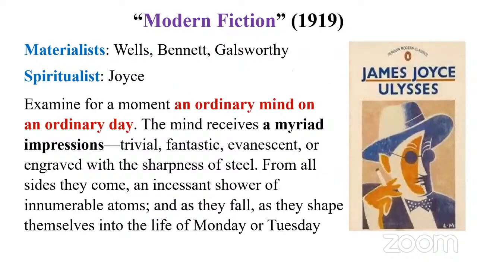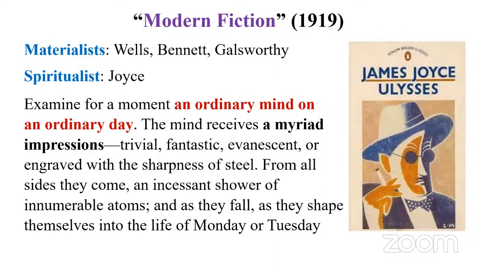Now let's go to Modern Fiction, published in 1919 by Virginia Woolf. This essay is closely related to her other famous essay, Mr. Bennett and Mrs. Brown. In both these essays, she attacks three writers, particularly H.G. Wells, Arnold Bennett, and Galsworthy.